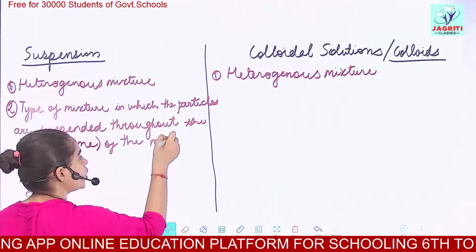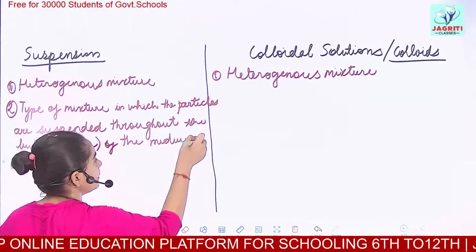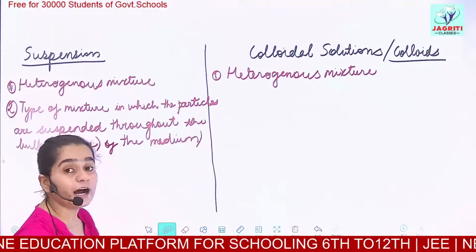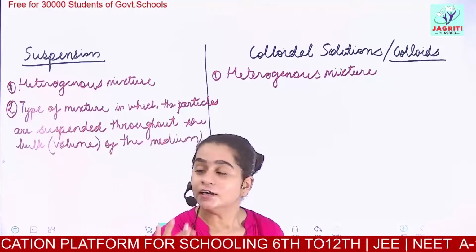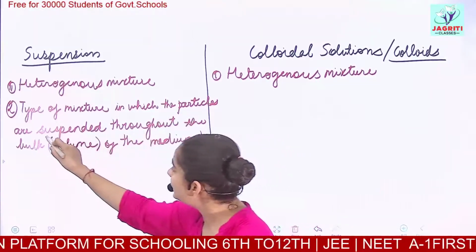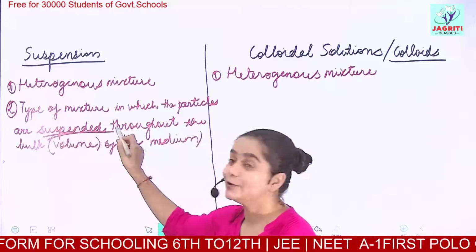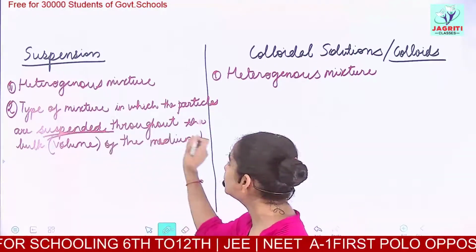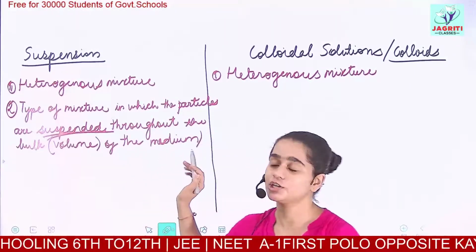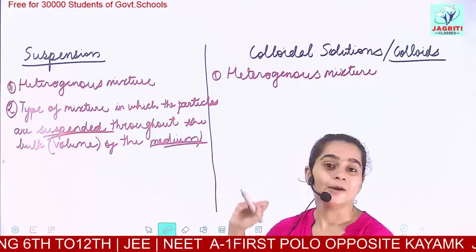So this is what suspension means. The particles of suspension are not completely dissolved. The particles are suspended, they are not dissolved, they are suspended throughout the bulk of the given medium.